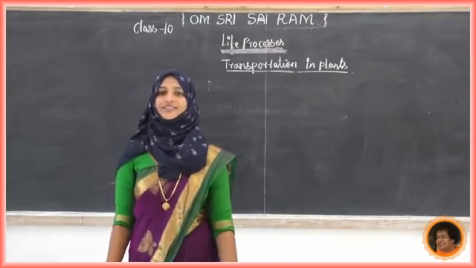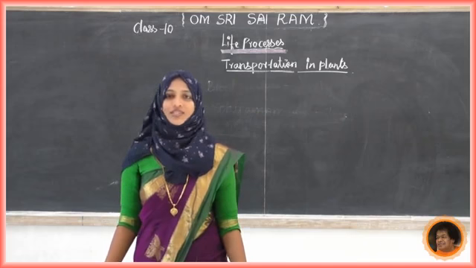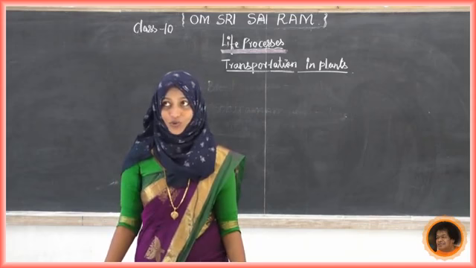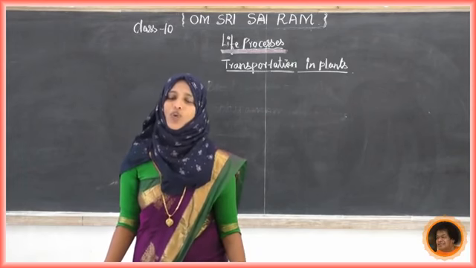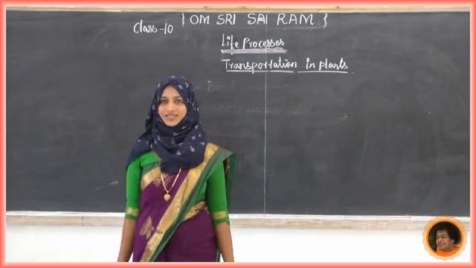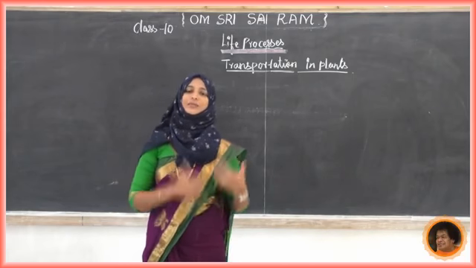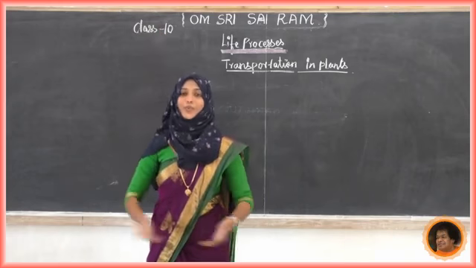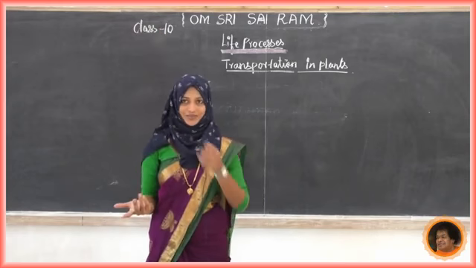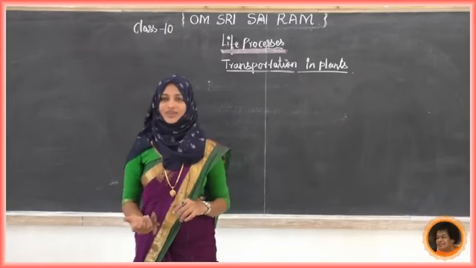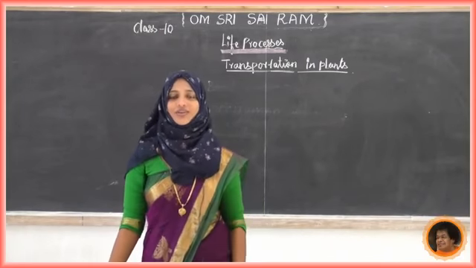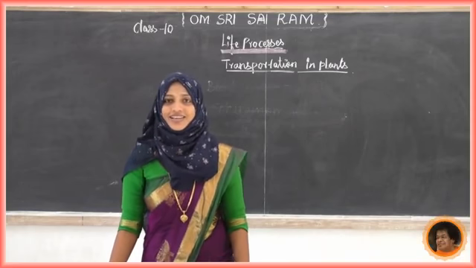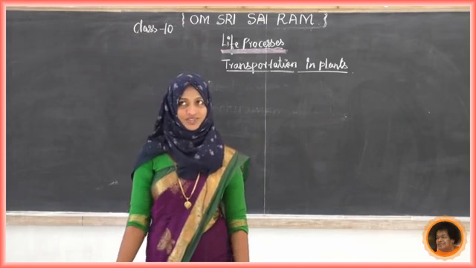Before that we have to know photosynthesis. In the first class of life processes we discussed photosynthesis. Now tell me student, what are the raw materials in photosynthesis? Yes, plants use carbon dioxide and water. In the presence of sunlight they prepare their food, that is glucose. From where do they get carbon dioxide? Yes, from the atmosphere.